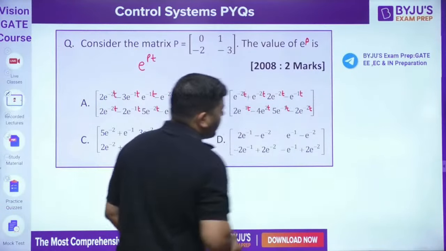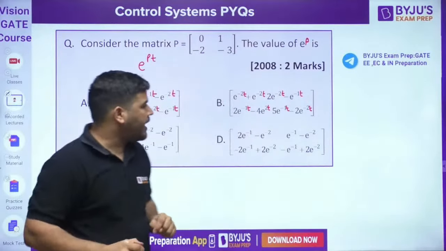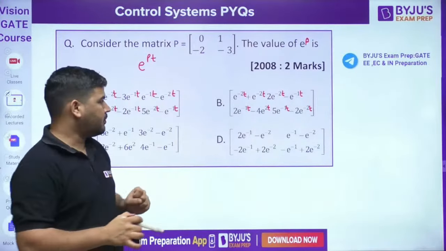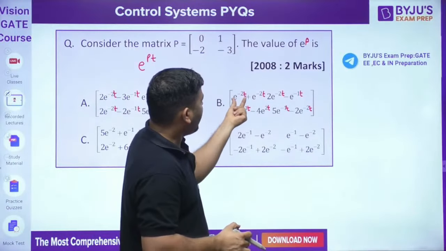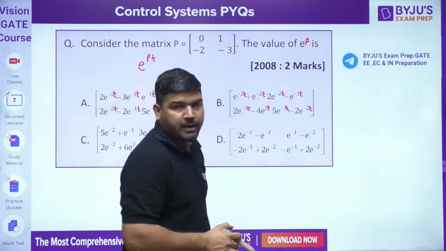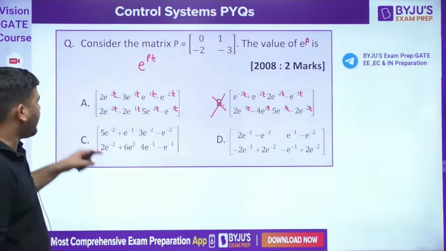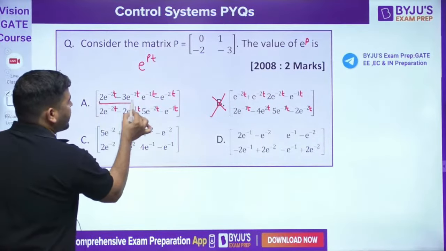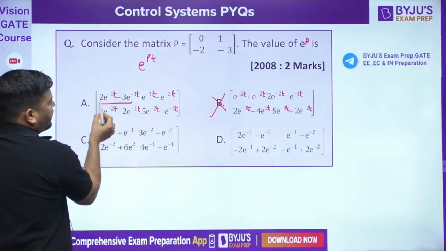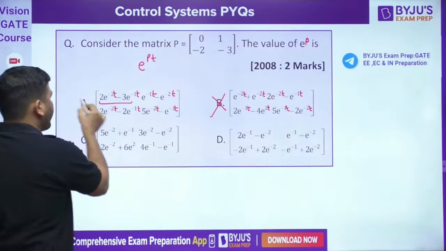Okay, now we know that in e to the power At, at t equal to 0, it has to be the identity matrix. Now you can see that at t equal to 0, it is not becoming identity. At t equal to 0, it is 1. This is also 1. It is not becoming identity. Now, let's come to this. At t equal to 0, it is becoming minus 1. You can see that at t equal to 0, it is 1, it is 2 and it is minus 3. So it is becoming minus 1.